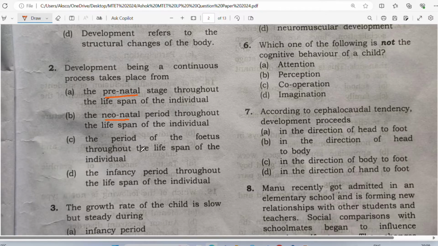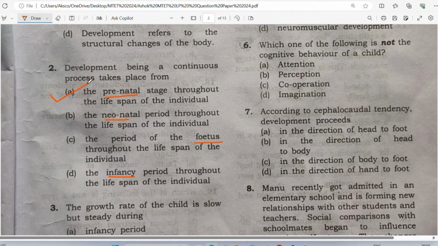Then the period of fetus throughout the lifespan of the individual, remember these terms, or the infancy period throughout the lifespan of the child. Which one do you think? When does development start? Of course, the correct answer is A here. Why? Because when the child is in the womb of the mother, don't you think the child is developing?